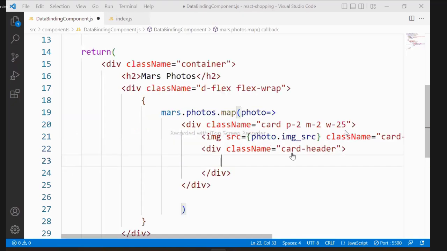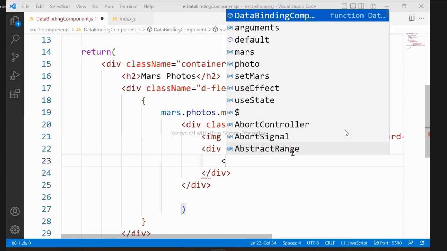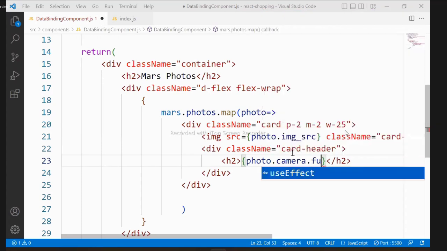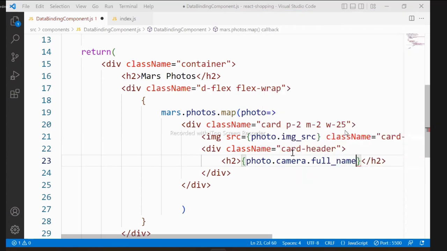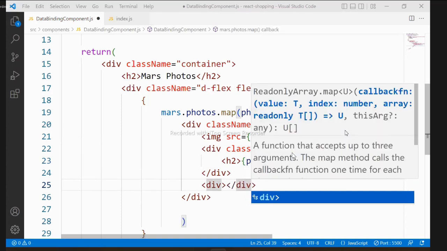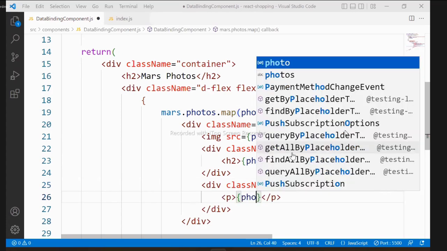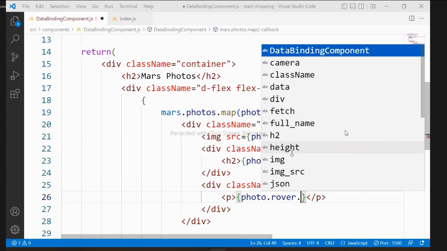In the card header I will just put here the camera name. In a heading I will print here photo dot camera dot full_name. After that, I define another option, the class name card-body. In that paragraph, I will put here the rover name, photo dot rover dot name.